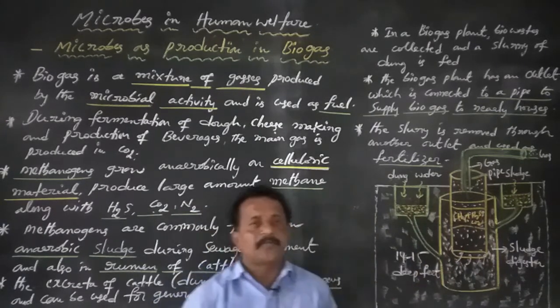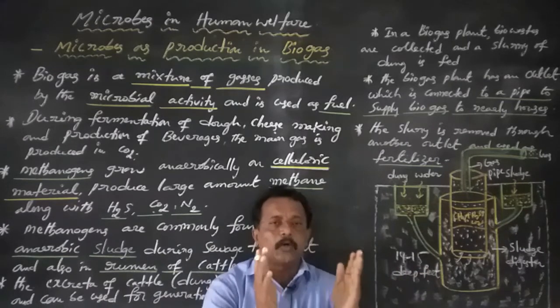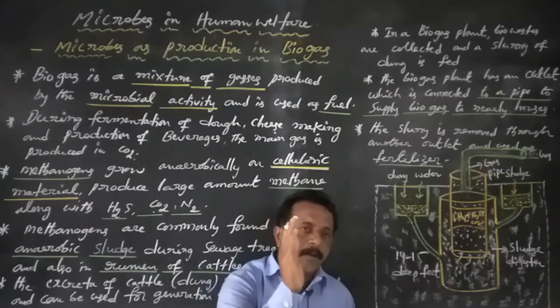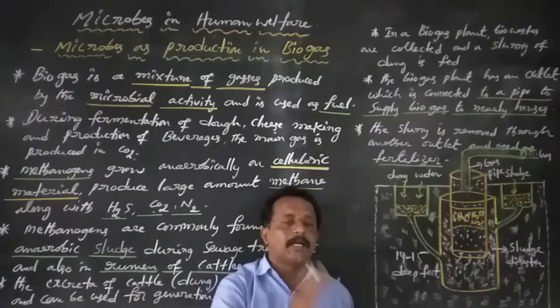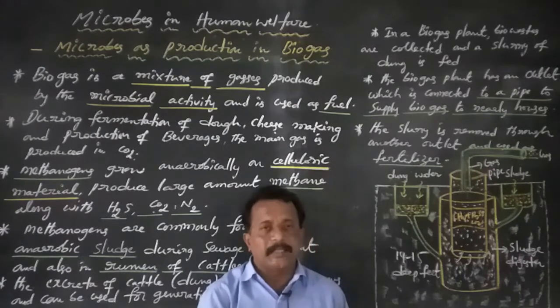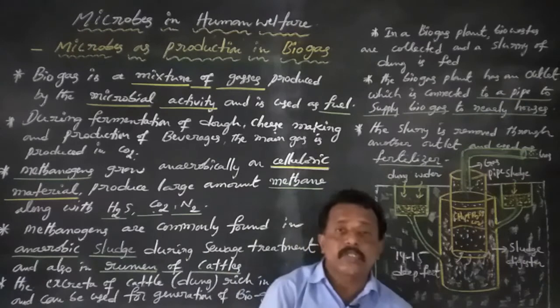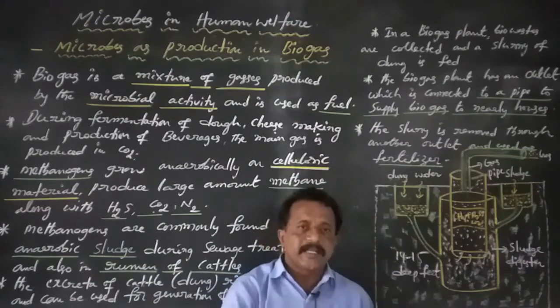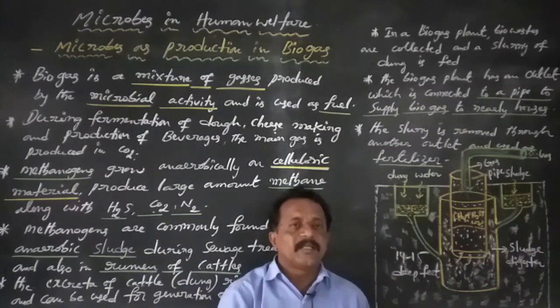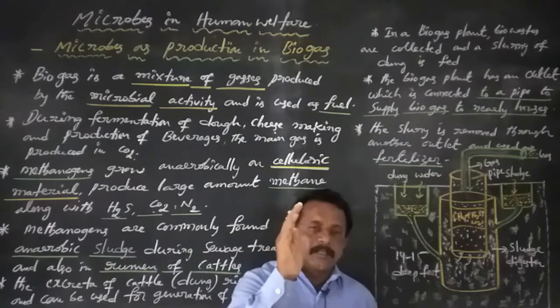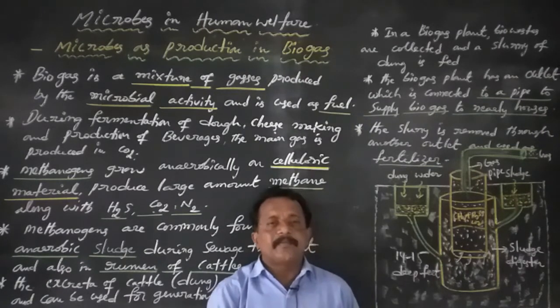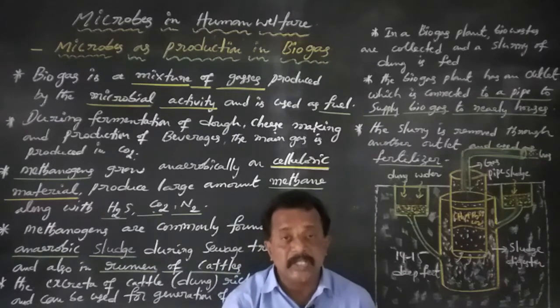Biogas or gobar gas plants are mainly built in rural areas. Why? Because of the availability of cattle dung in large quantity.